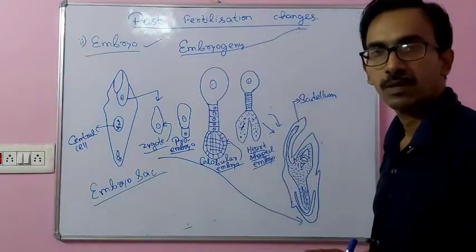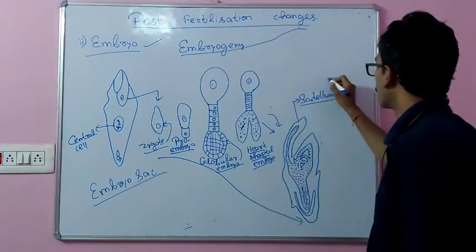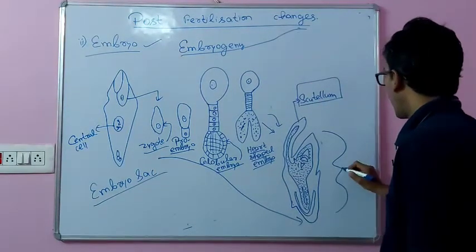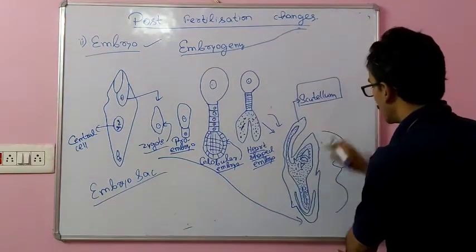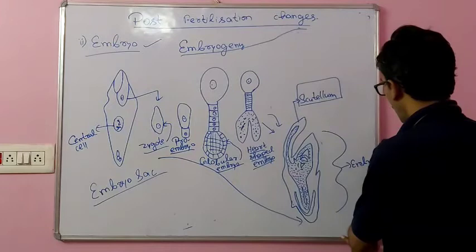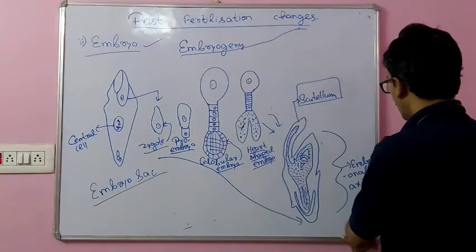In grass family, the single cotyledon is called scutellum, which is represented with the embryonal axis present at one side. This is the embryonal axis.